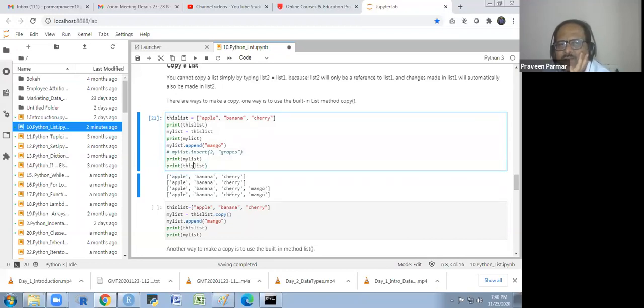And finally, I print this list again. So the change which I made only in my list, I am getting also in this list. Got it? So it is not a copy. It is the view.